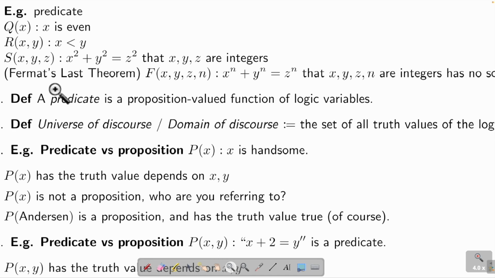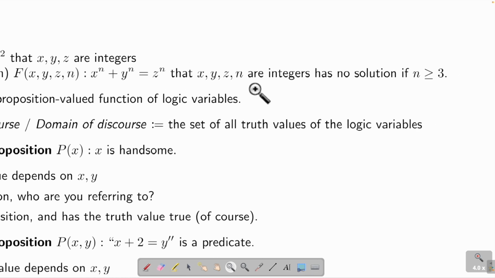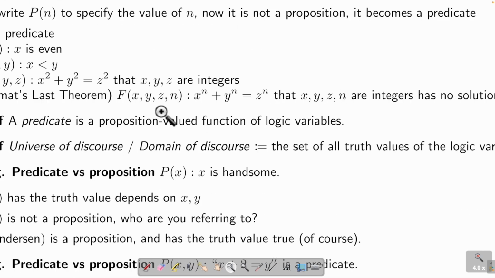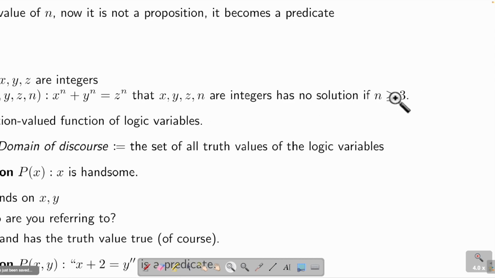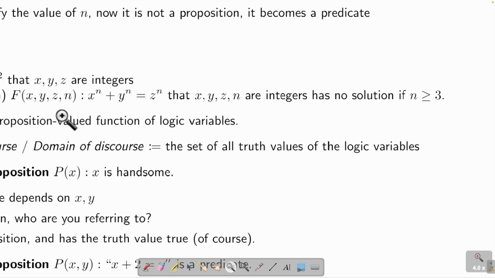Okay? And here's the thing, Fermat's last theorem: x^n plus y^n equals z^n, where x, y, z, n are all integers, has no solution for x, y, z for n larger than 2. So this is what? A predicate, because x, y, z, n are all unknown. But if Fermat mentioned, let's say n is 5, and then if I treat x, y, z as some known numbers, then this is a proposition.